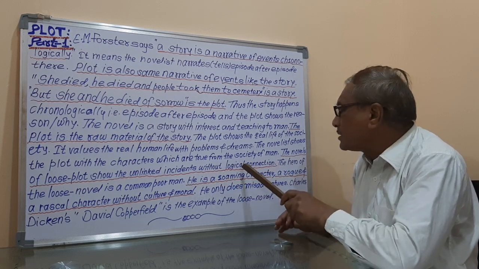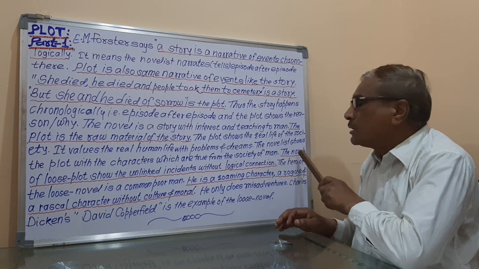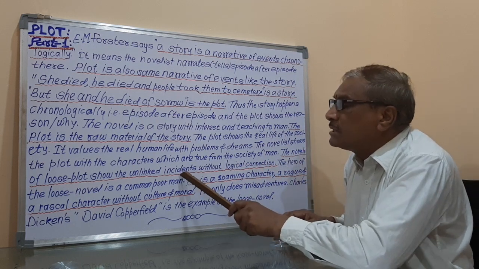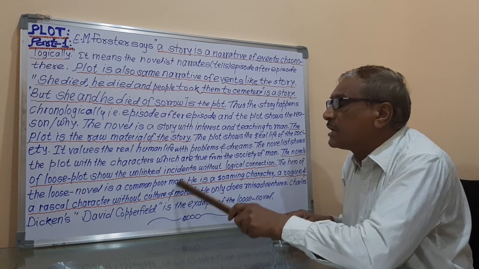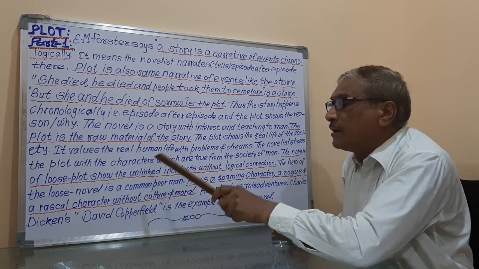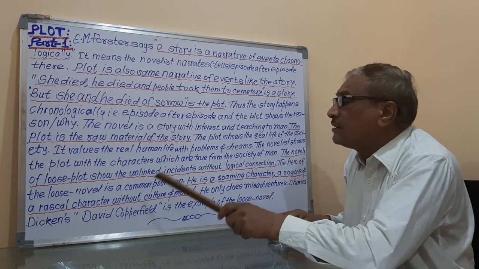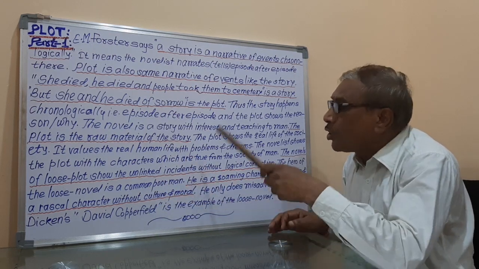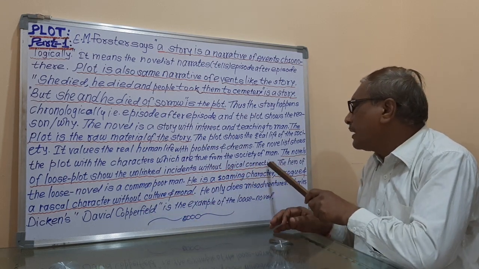Without logical connection means there is no logical connection. Why? Because the total incidents are unlinked, the total events are not joined properly, they are not joined exactly in order or chronologically, and that's why they are without the logical connection.